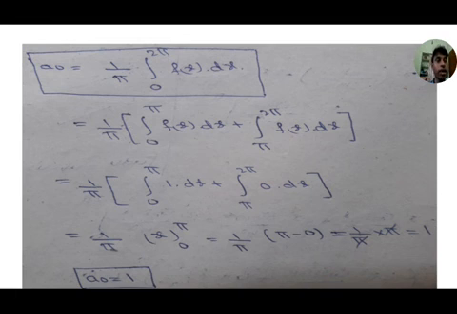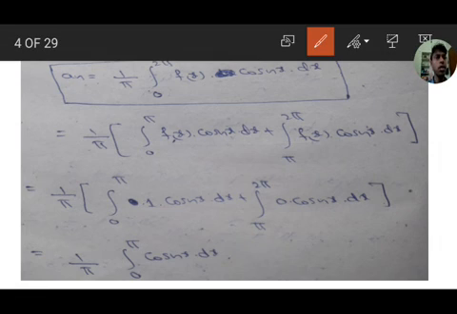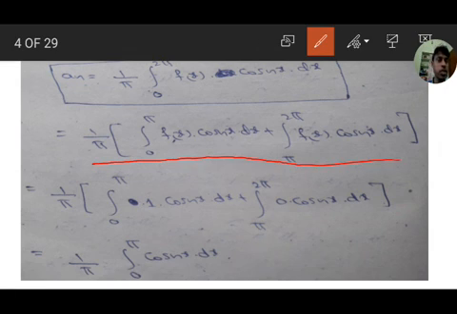Next, a naught value is over. Next, an value. an equal to 1 by pi integration 0 to 2 pi f of x into cos nx dx. Again here we have to divide the integration into two parts, that is 1 by pi integration 0 to pi f of x into cos nx dx plus integration pi to 2 pi f of x into cos nx dx.